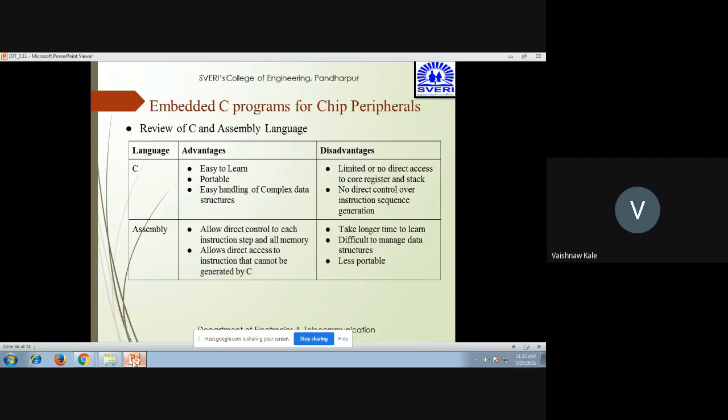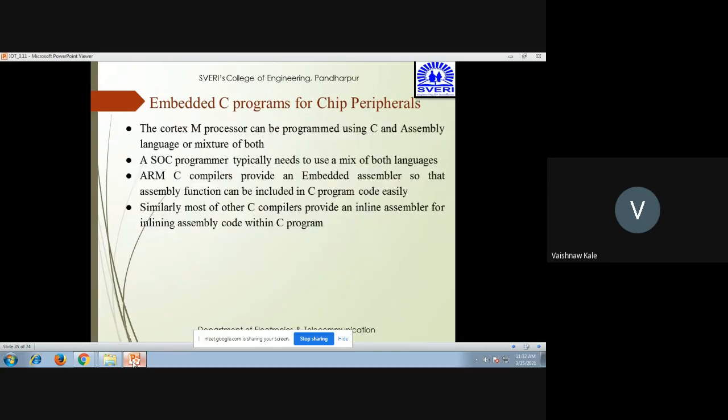So if you see the difference between the two, C is portable, assembly language is less portable. C can easily handle complex data structures, whereas assembly finds it difficult to manage data structures. C is easy to learn, whereas a disadvantage of assembly is that it takes longer to learn. So these are some of the advantages and disadvantages of C and assembly.